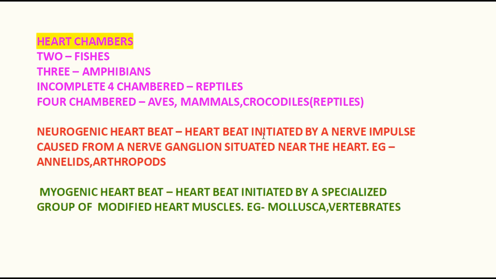A neurogenic heartbeat is initiated by a nerve impulse from a nerve ganglion situated near the heart, for example in annelids and arthropods. Whereas in human beings, vertebrates and mollusks, the heart is myogenic, that is, the heartbeat is initiated by a special group of modified heart muscles.